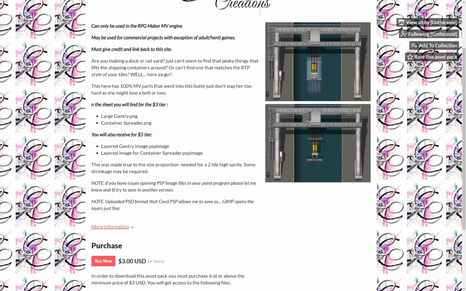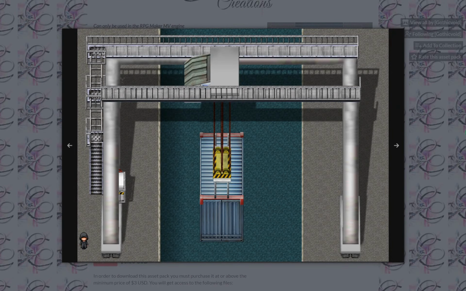And lastly, a Tileset of a tired Gantry by Gothic Void.